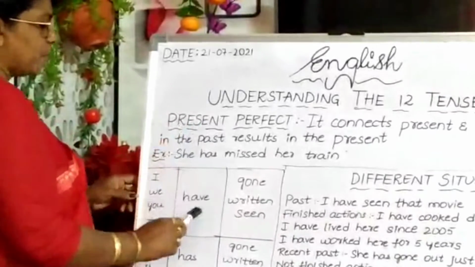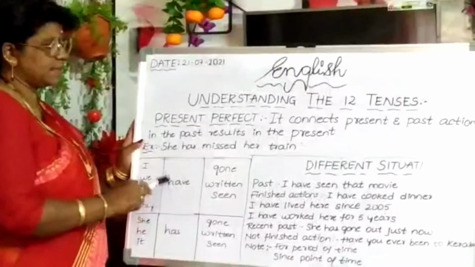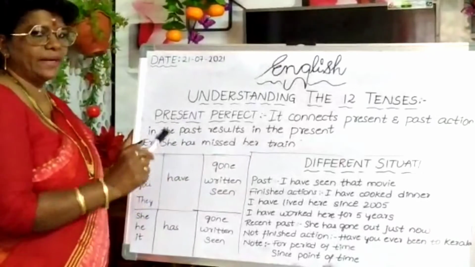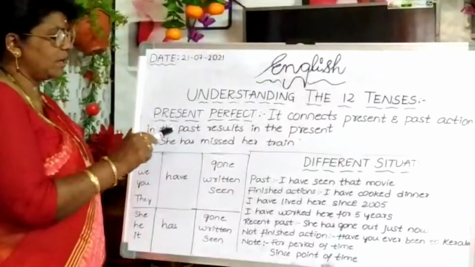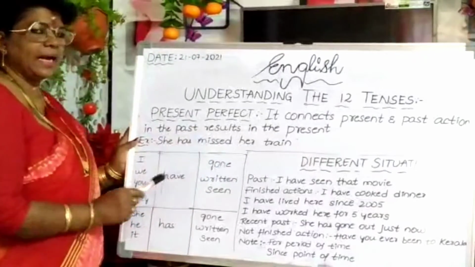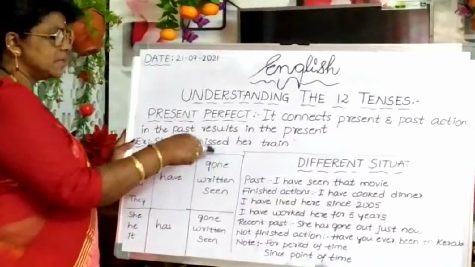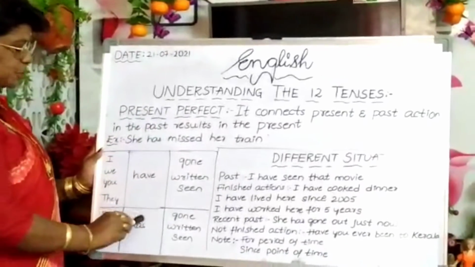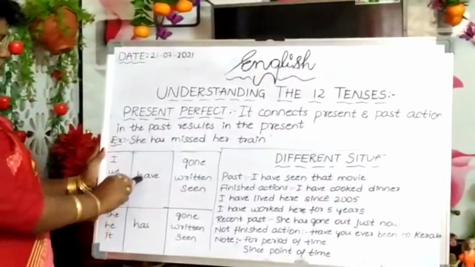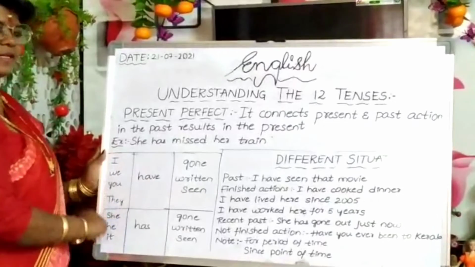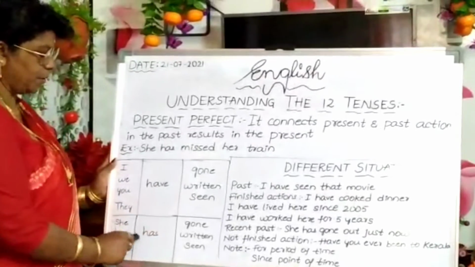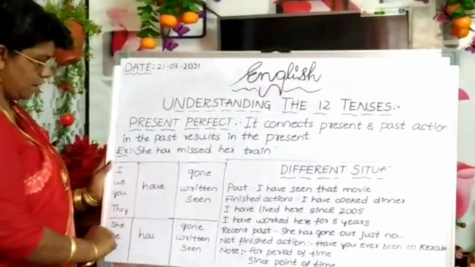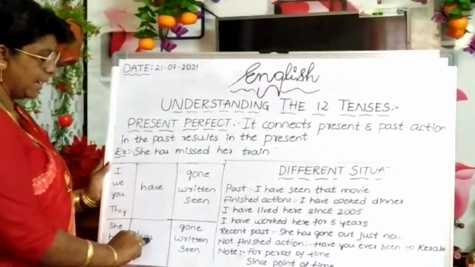Okay? So if I want to say it like this, I have to remind you of regular and irregular verbs. What are regular and irregular verbs? Regular verbs end with ed and irregular verbs are given separate endings. So here, she has. Why do we use has instead of have? Because along with third person singular we use has. Then verbs as usual. She has gone, he has written, it has seen.